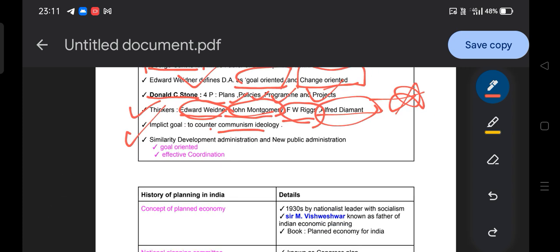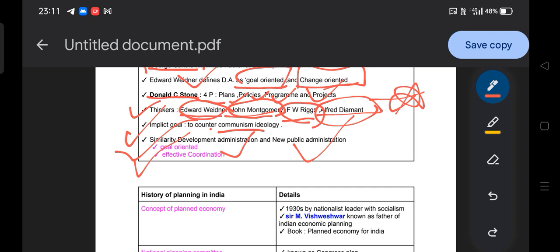Then there is always a scholarly discussion about the similarity between development administration and new public administration. What is the similarity? Goal orientation and effective coordination. Coordination we have already studied, as given by different scholars. For example, coordination is the first principle according to Riley and Mooney.